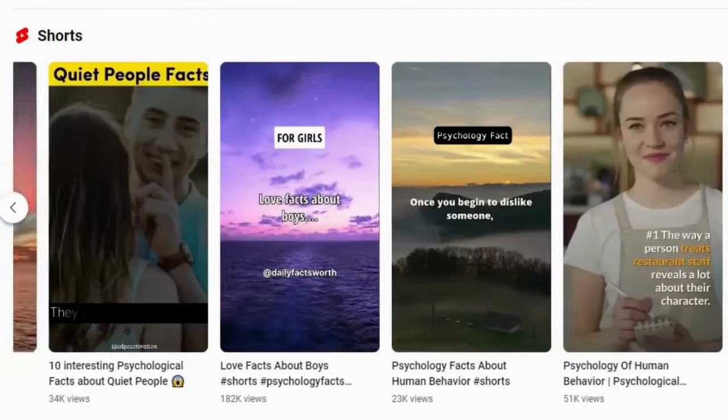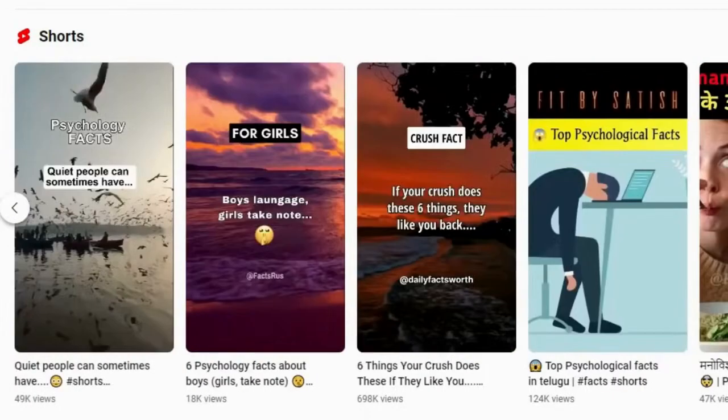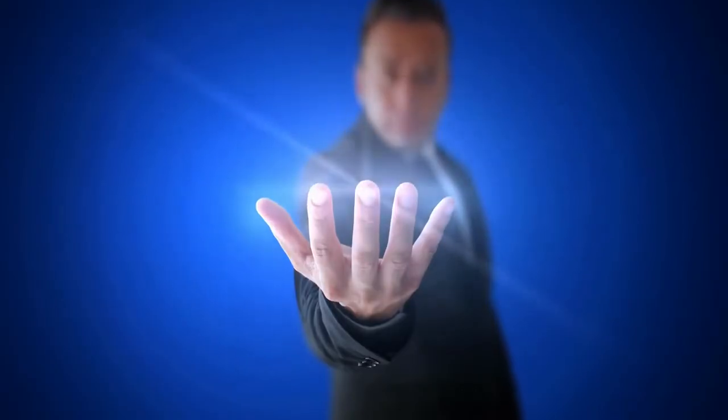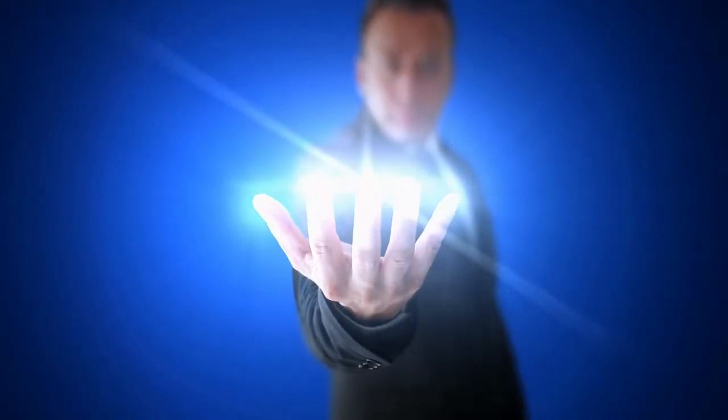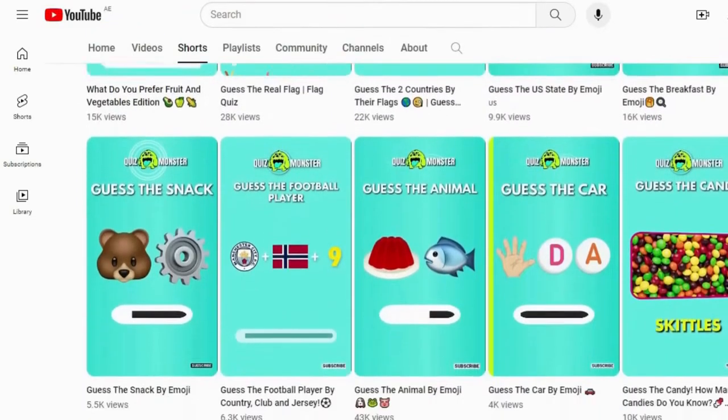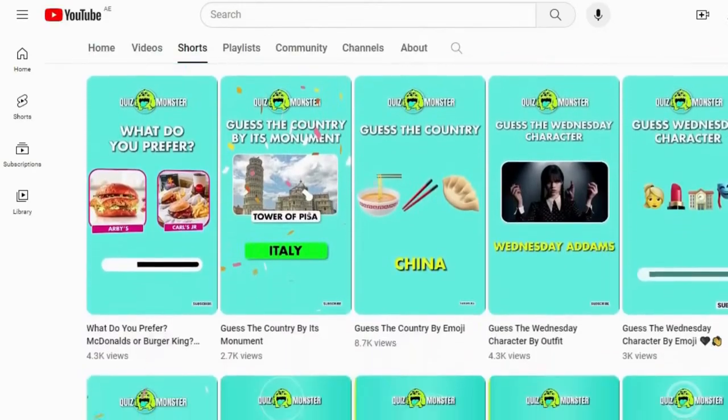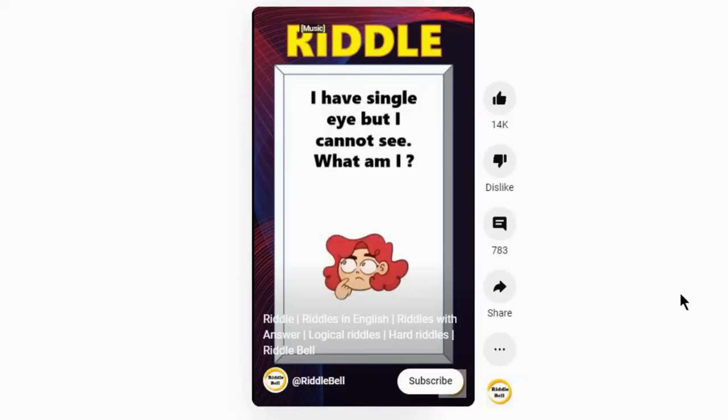The emergence of YouTube Shorts has resulted in a crowded landscape, posing challenges for new creators aiming to distinguish themselves in a sea of similar content. Therefore, adopting innovative strategies is essential for thriving in this competitive atmosphere. Creating engaging material, such as quizzes and riddles, significantly boosts viewer interaction and watch time.